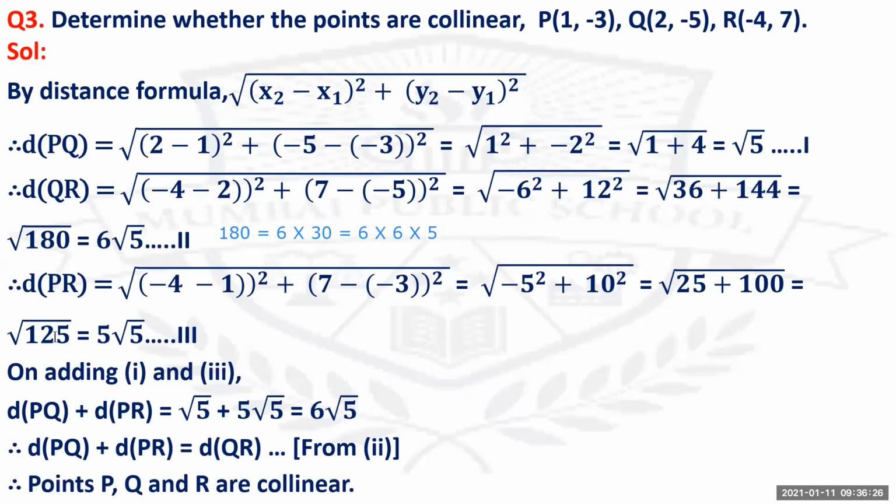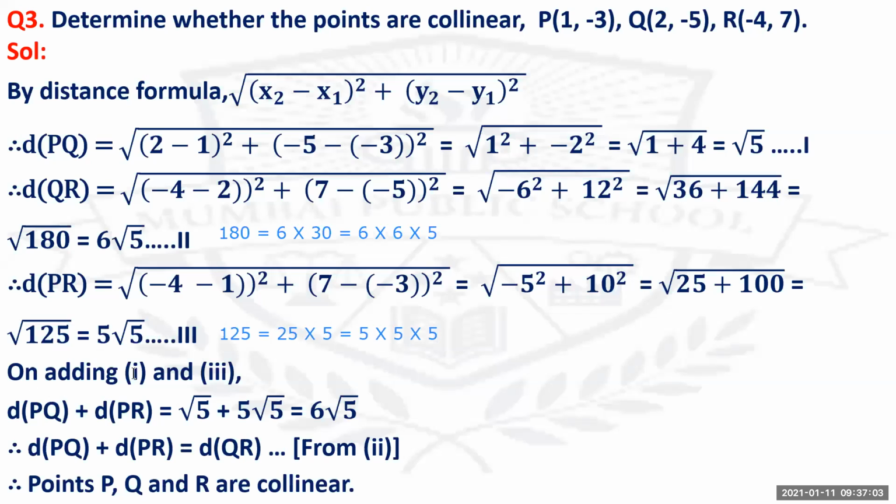Again, same thing for this root 125. So factorize 125. So 125 is what? It is 25 into 5. So once you factorize 25 again, you get that as 5 into 5 into 5. So from these two 5s, one 5 will come out and the other 5, which does not have any pair, will remain under the root sign. So the answer is 5 root 5.